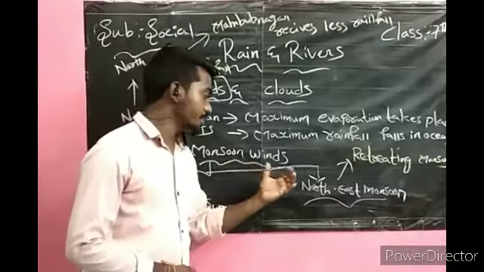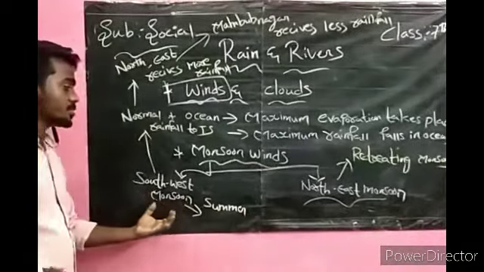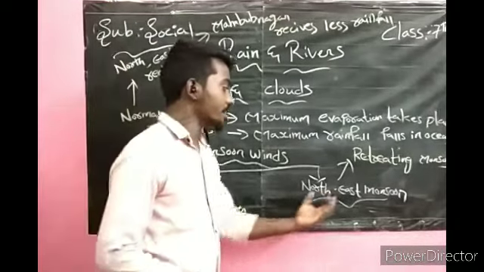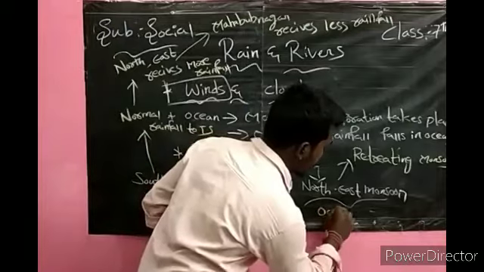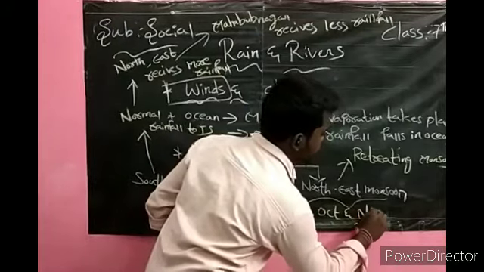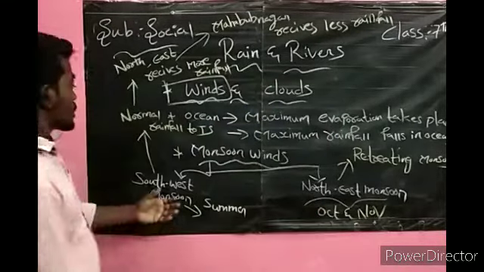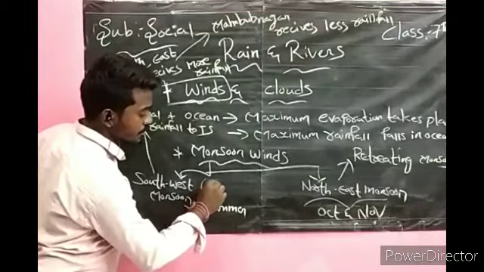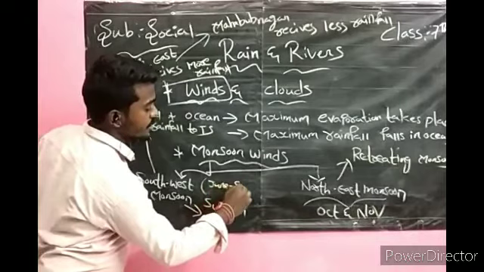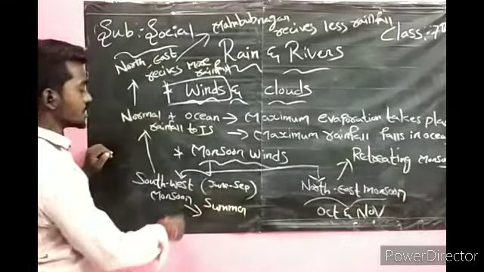Monsoon is divided into two types: southwest monsoon, which blows after the summer, and northeast monsoon, which we see after October and November. Southwest monsoon we can see between June to September.